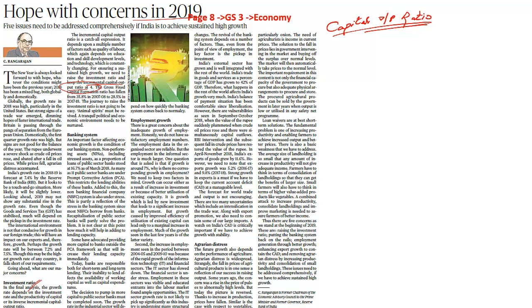But what we see is the non-performing assets which are added on its papers, and that is why banks are not able to lend. And because they are not able to lend, the individuals who are not able to get this investment from the banks are not able to make investments. It is the banks which should provide the loan, which is an asset to the bank. At the same time, the people should also take the loan. They should take this loan to invest, but this is also not happening. So on one hand the investment is not happening, and the asset which is the loan for the bank is also not happening. Why? Because of the non-performing assets.